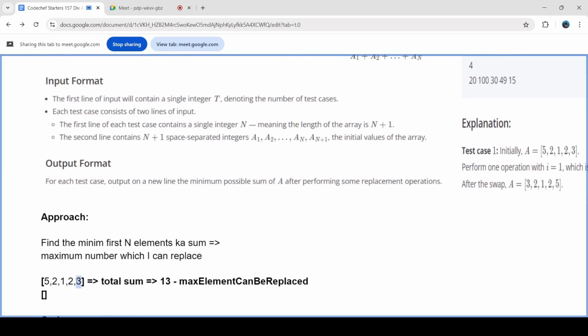So it is completely possible that, for example here, 3 into 2 is 6, so all the elements are less than this. Obviously, out of all the elements, I will replace the one which is larger, which is 5. So now we have 3, 2, 1, 2, and 5.